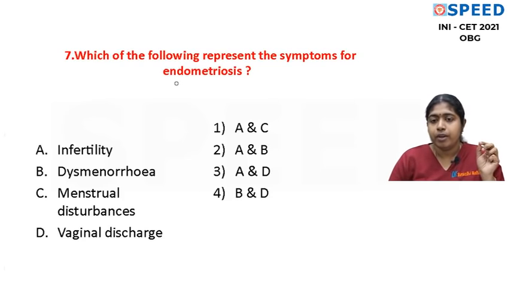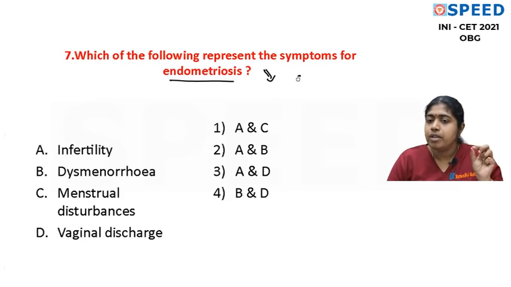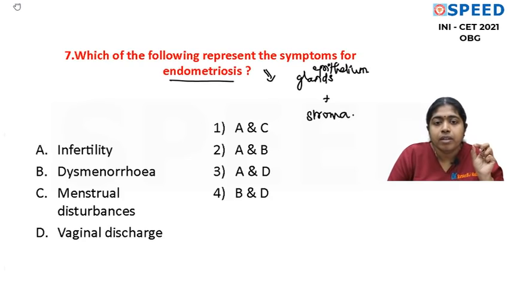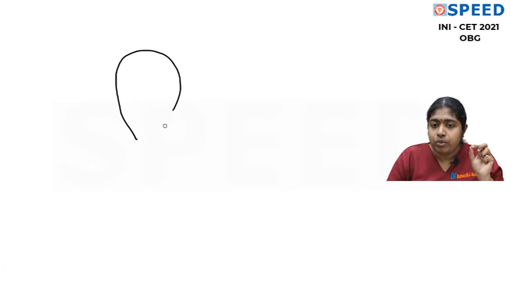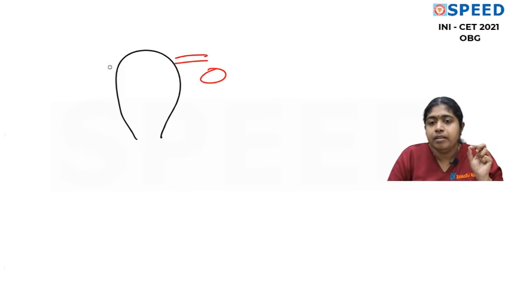Which of the following represents a symptom for endometriosis? And you all know what endometriosis is. Endometriosis is the presence of endometrial glands and endometrial epithelium, so epithelium includes glands, plus stroma, at ectopic sites, anywhere outside the endometrial cavity of the uterus. So if we have endometrium in the ovary, then it is endometriosis.